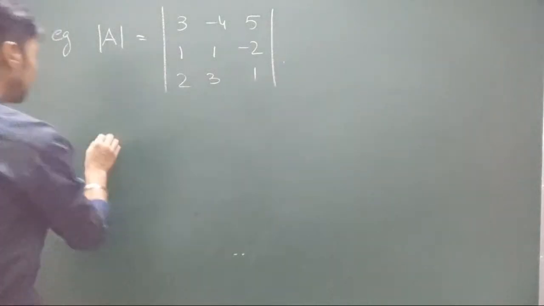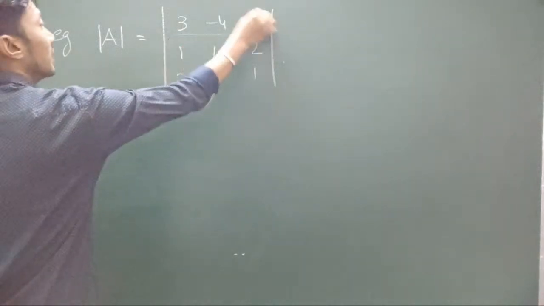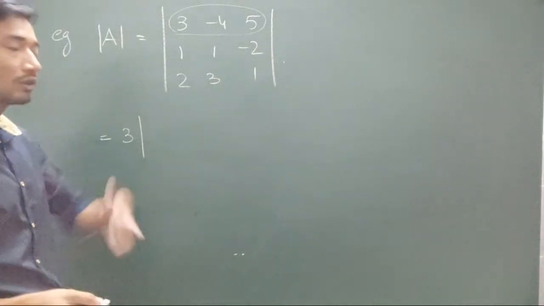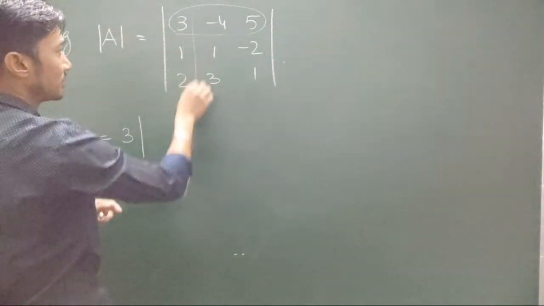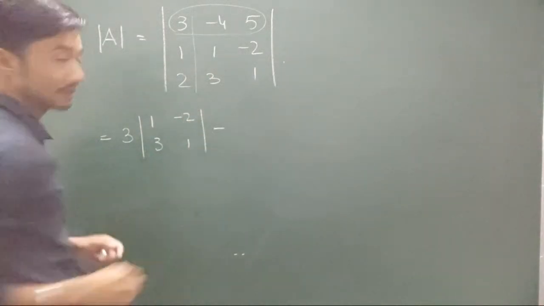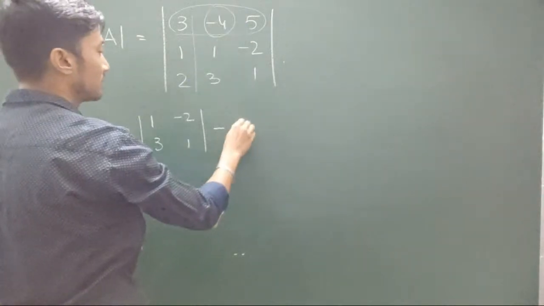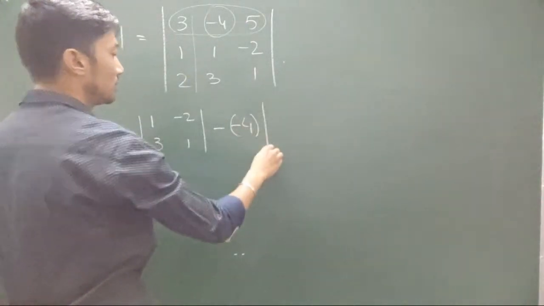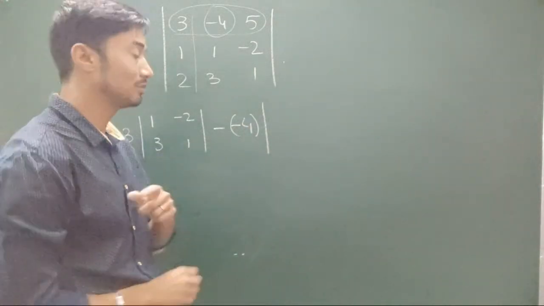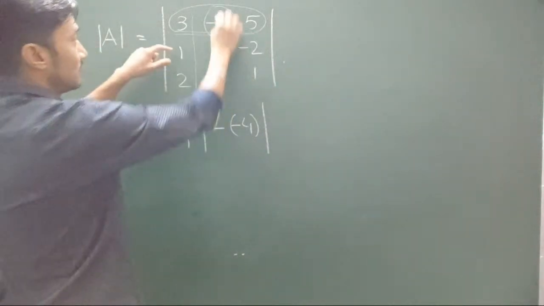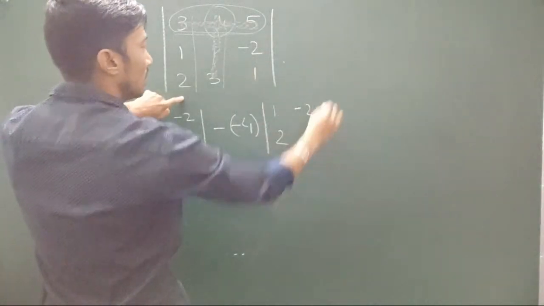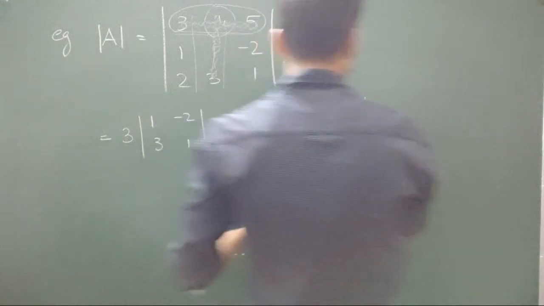Ready with that? Let's start. I'll expand along Row 1 again. So 3 into, for the beginning part, I'll just write down. Later on, we can calculate mentally also. So ignore its row and column: 1, minus 2, 3, 1. Minus this element, minus 4. That's why I have told you to be very careful. Even after telling you, I also might make a mistake, so don't laugh at me. Ignore its row and column. So what is left? If I ignore this row and column: 1, minus 2, 2, 1. And lastly, this element into the determinant.